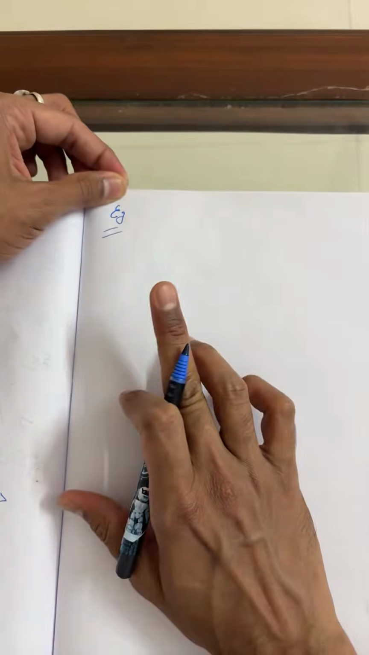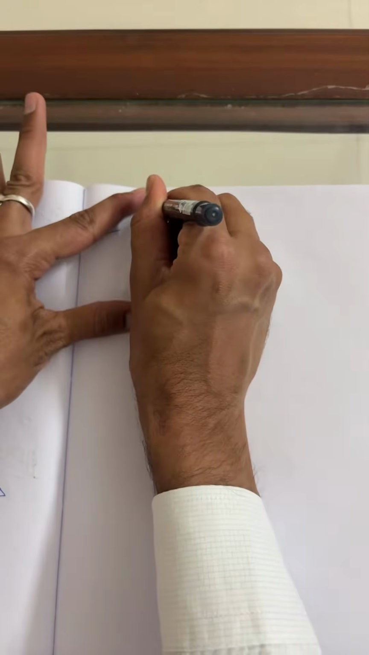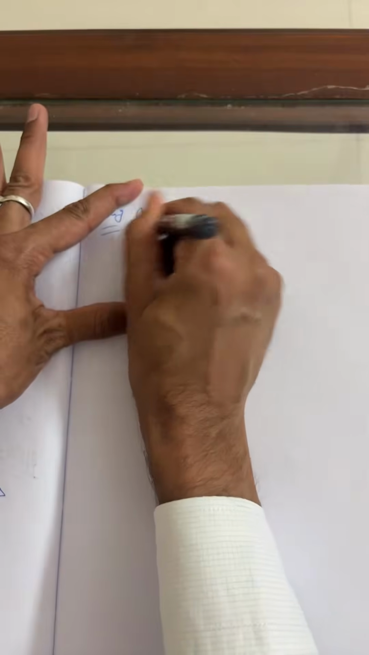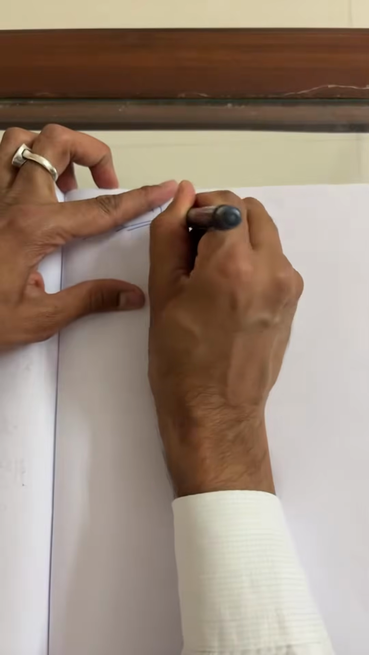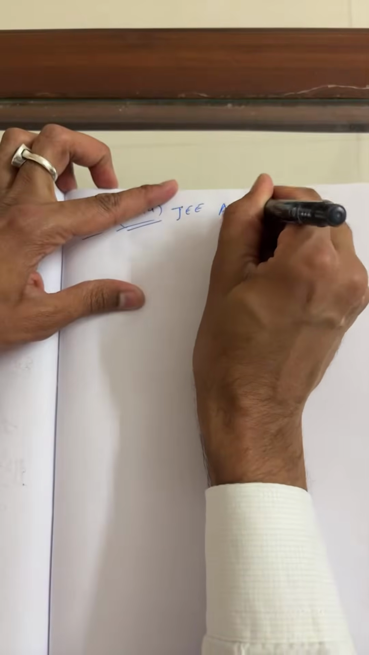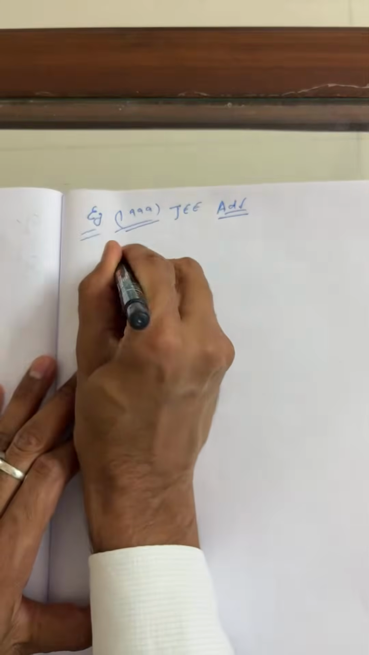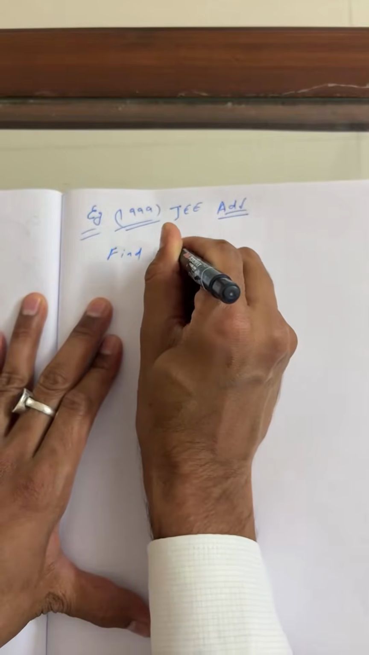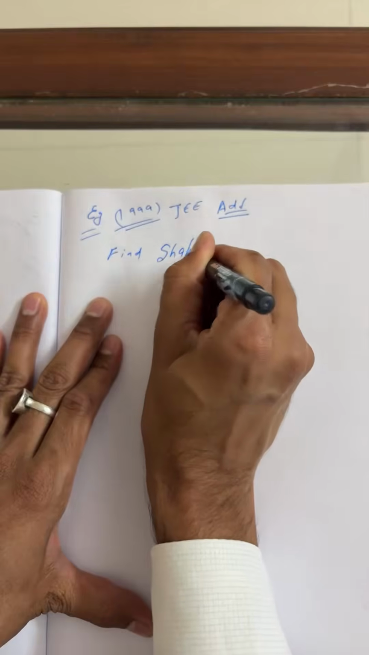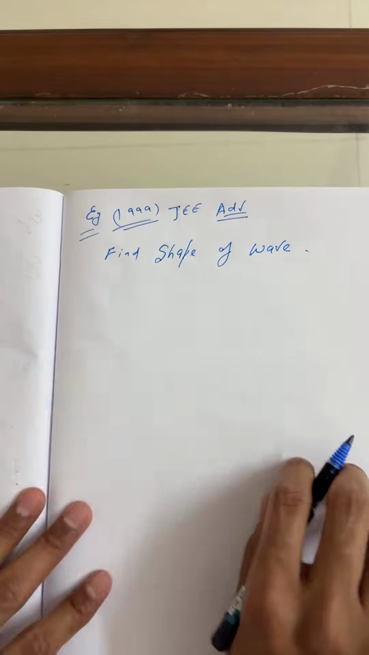I can see in today's class someone was asking, sir, how do you make a graph symmetrical? Basically, this is the question, IIT 1999, JEE Advanced, which I saw you study in your classroom. What is the question here? Find the shape of the wave. This is the question here.